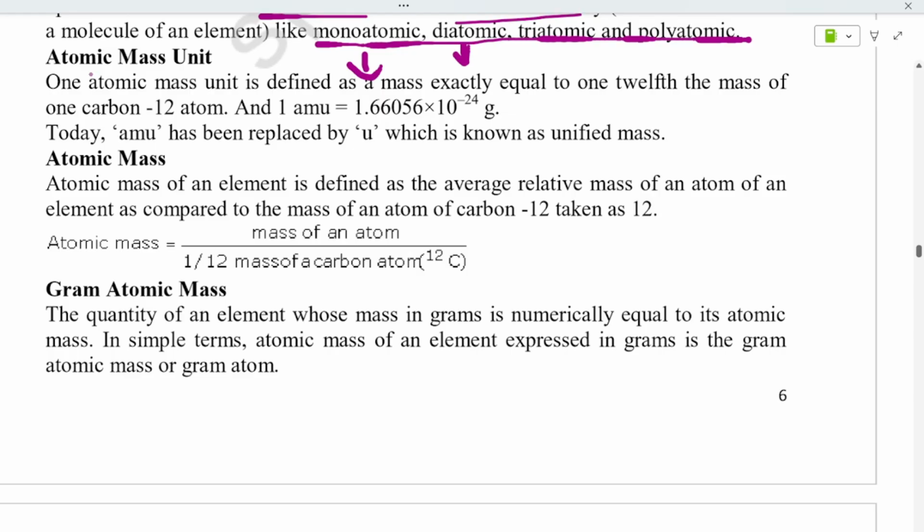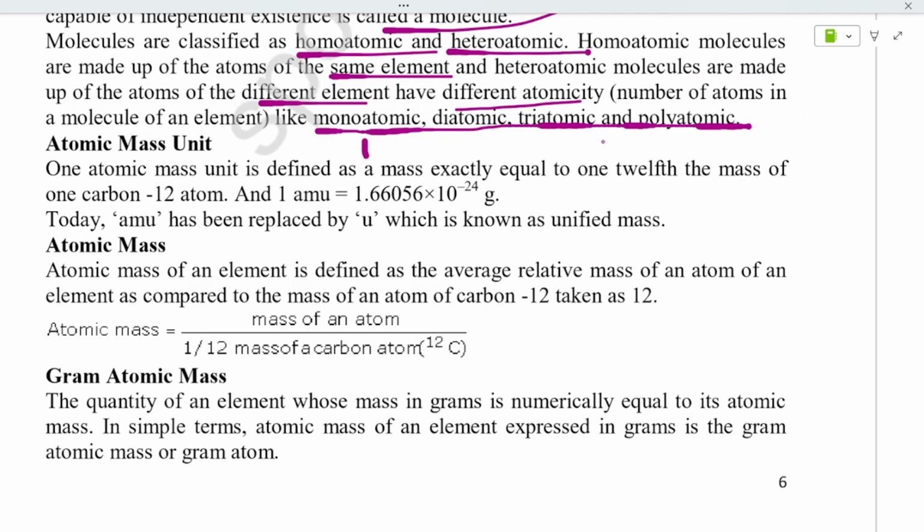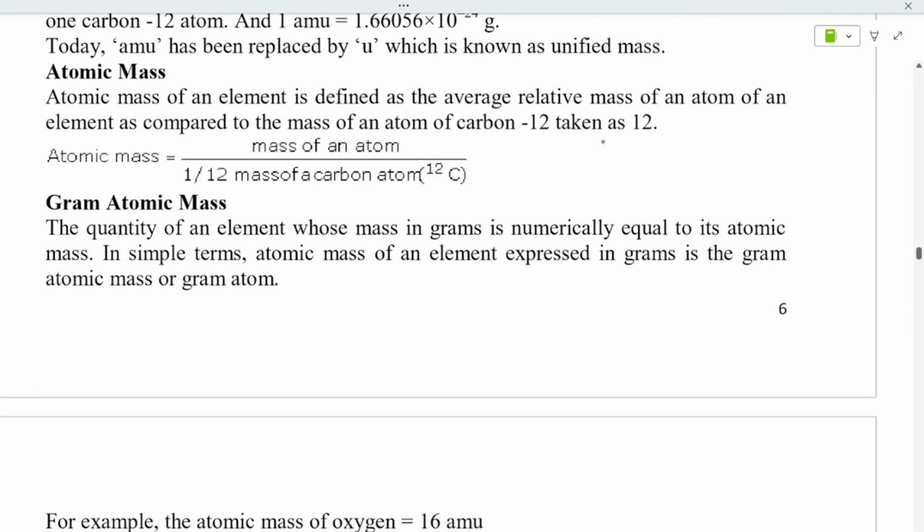Next is atomic mass unit. It is defined as a mass exactly equal to 1/12th the mass of the carbon 12 atom. That means 1/12th of a carbon 12 atom. If you do this, you will get the answer as 1.66 into 10 to the power of minus 24. It is replaced by u, which is known as unified mass. If you write unified mass it is also correct. If you write atomic mass unit it is also perfect.